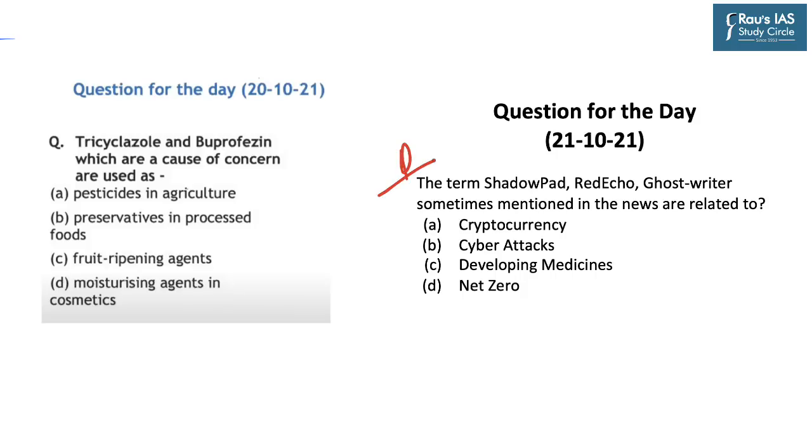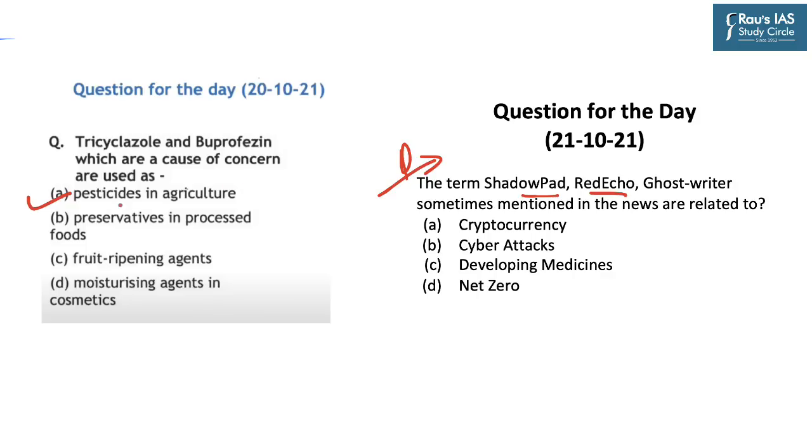Based on our discussion, this becomes your practice question for the day. So the question is, the terms Shadow Pad, Red Echo and Ghost Writer sometimes mentioned in the news are related to. Options are A. Cryptocurrency, B. Cyber attacks, C. Developing medicines, and D. Net zero.